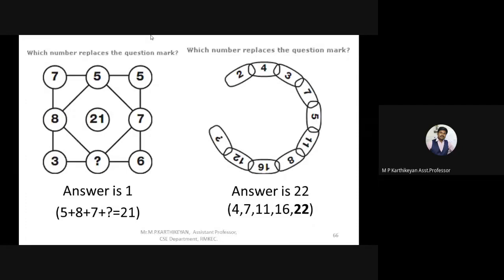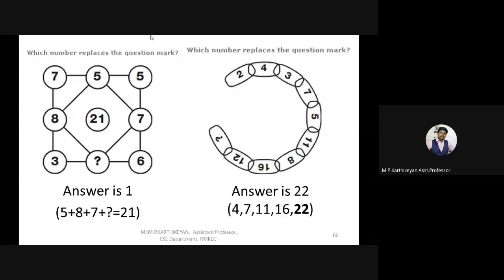How is it? We are taking two lists into consideration. The first list is 2, 3, 5, 8, and 12. The difference is in incremental order. The difference between the first two elements is 1, between the second two elements is 2, the third is 3, likewise. The second list is 4, 7, 11, 16. The difference between 4 and 7 is 3, and 7 and 11 is, sorry, 4, and 11 and 16 is 5. So 16 plus 6 gives you 22. So this is your answer.